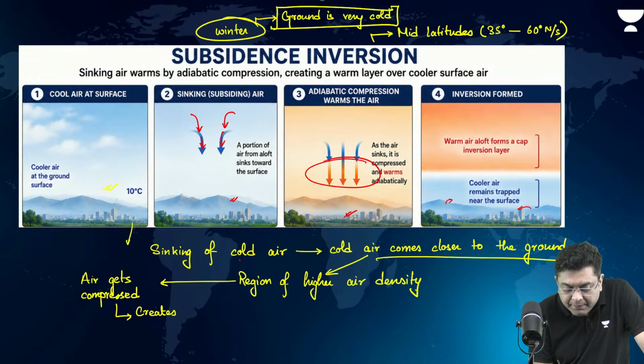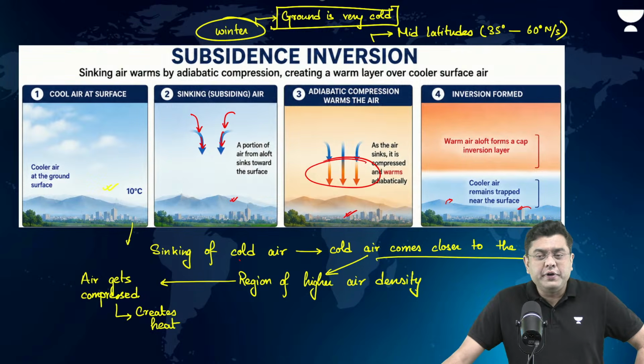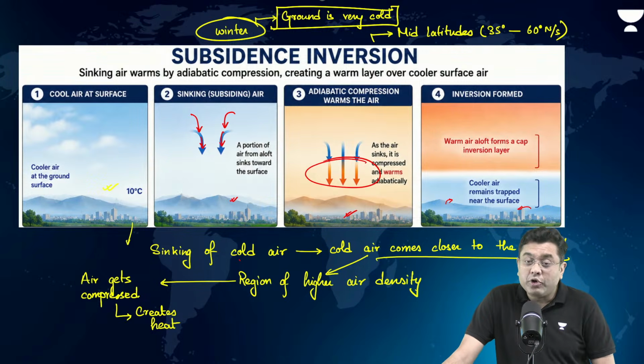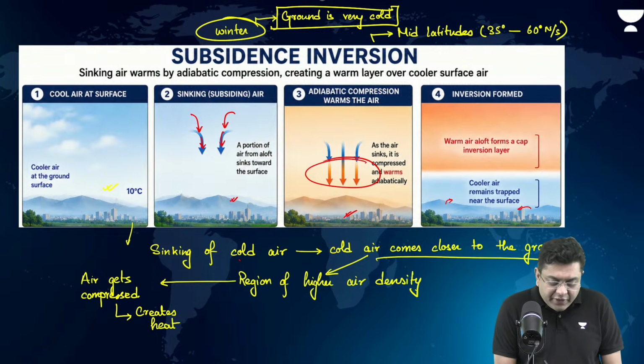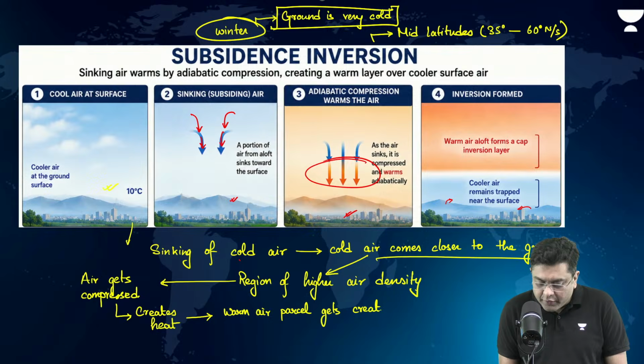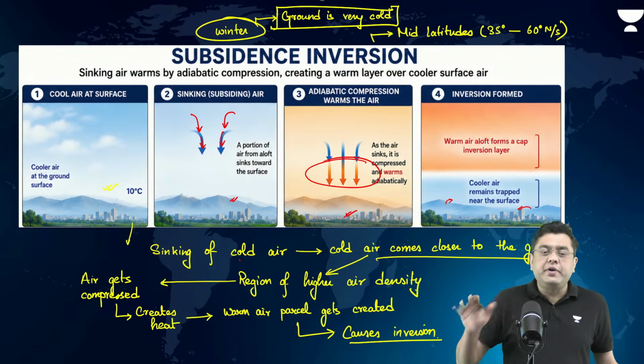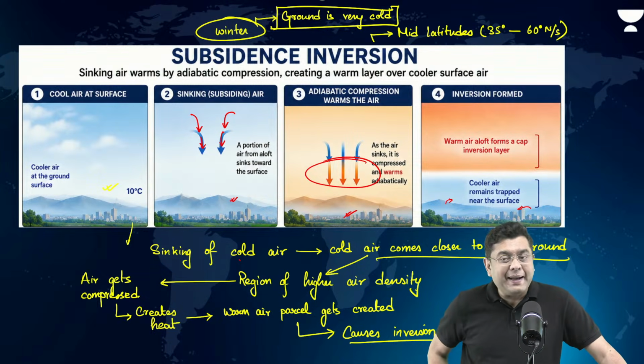Creates heat. Remember, we talked about the case of planet Earth's interior being heated, one of the reasons being the compressional heat. So, compression always leads to heating. So, that is where, when it creates heat, you have a warm air parcel which gets created, and this causes inversion. Okay, the moment a layer of warm air is created, no further sink will happen.